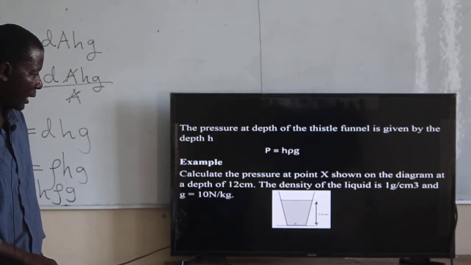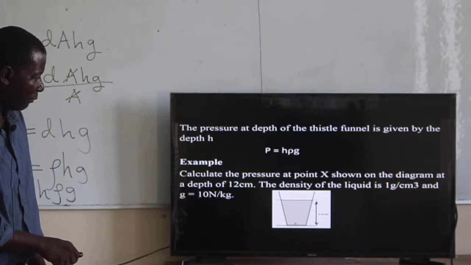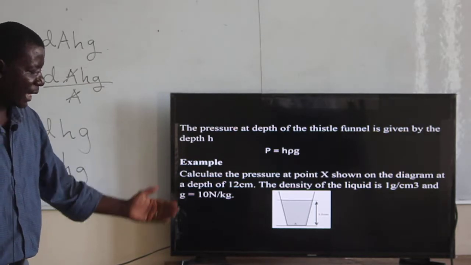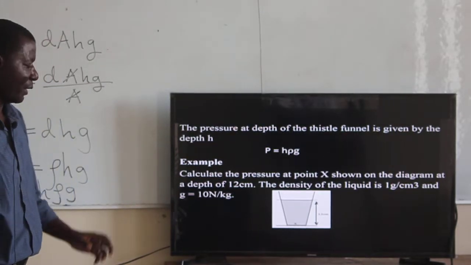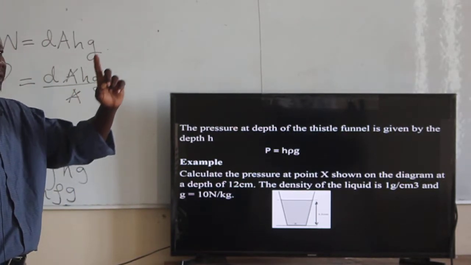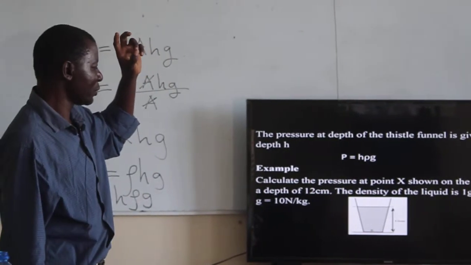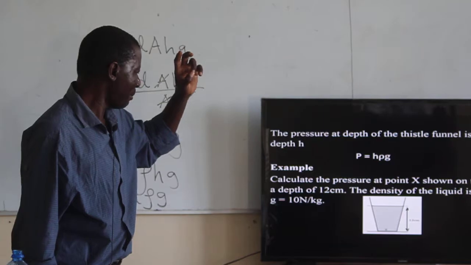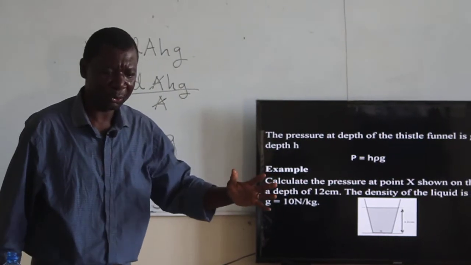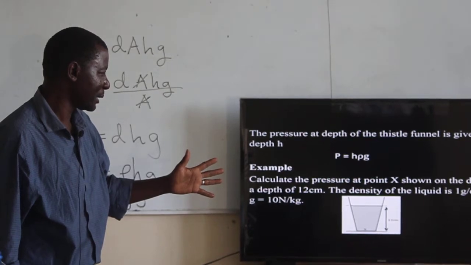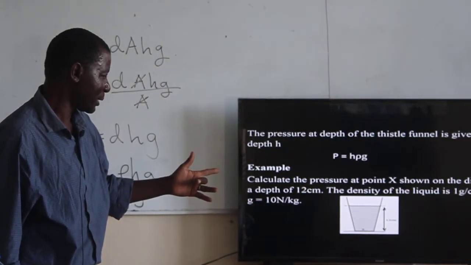So that is where the X is. And that X is at a perpendicular depth of 12 centimeters. What is the pressure exerted at that point X? We have said that pressure is affected by depth, is affected by the density of the liquid, and is also affected by the gravitational pull. So knowing all those factors, we can calculate the pressure at that depth X.